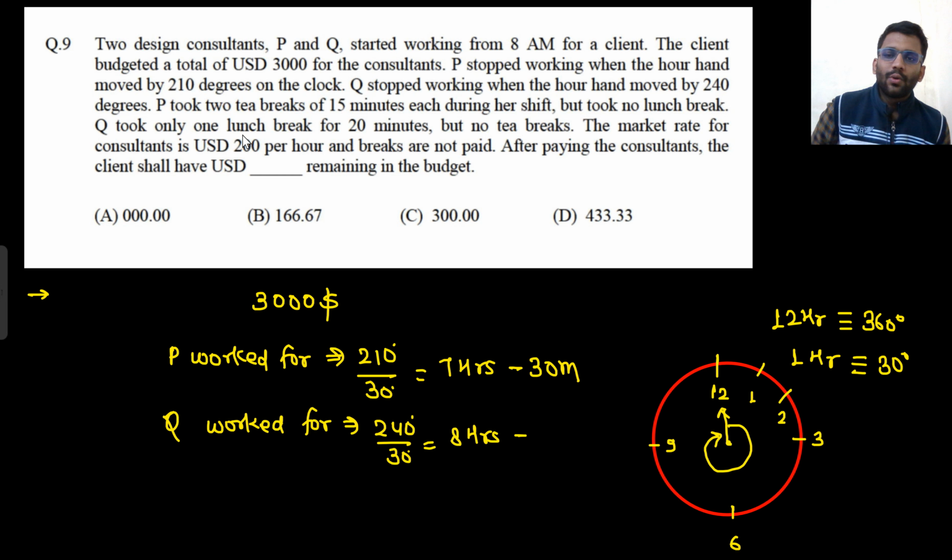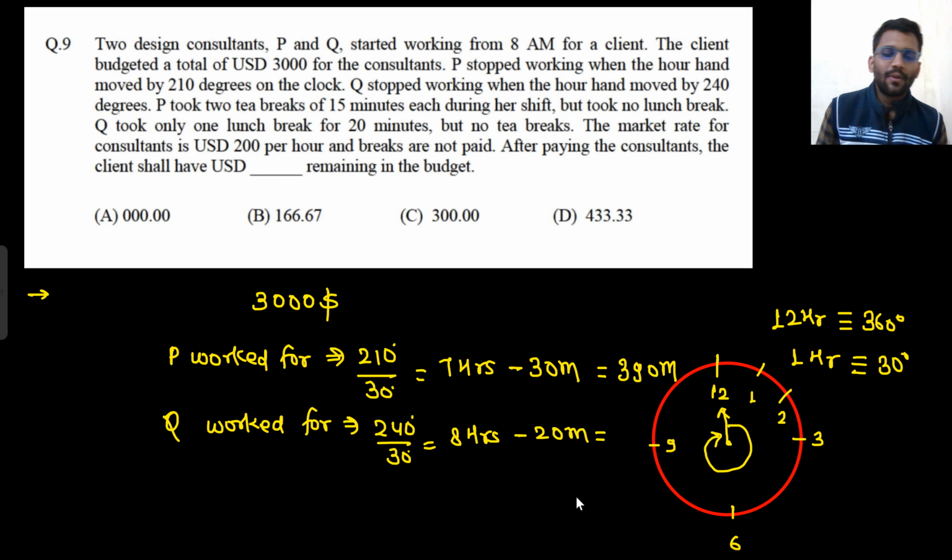And what about Q? Q took only one lunch break of 20 minutes, but no tea break. So how many minutes would it have been? 7 hours minus 30 minutes is 6 hours 30 minutes. 6 into 60 means 360, so 390 minutes P worked.